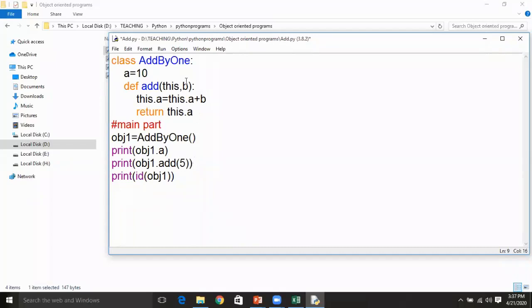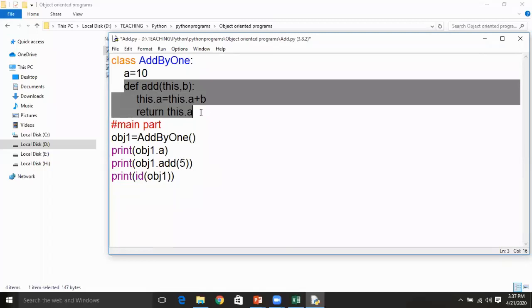Now the b value is treated as 5, and this is like a default variable. You can write your own name, you can change this to self, or to any other identity. So this dot a is representing the class member a, and b is a member that is only known inside the definition of this function add.